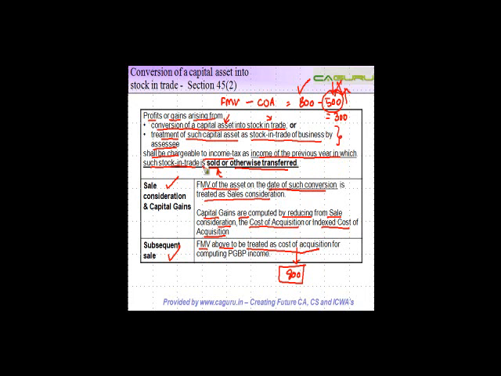This is also, if you see logically, if you treat 500 as the cost of acquisition, what you will do is you will tax 1000 minus 500 is equal to 500 as tax. 500 you've taxed here, 300 you've taxed here, whereas in reality, if sale consideration is 1000, this is 500, the capital gain, the gain is only 500. Hence, it is only fair that this fair market value is treated as the cost of acquisition. And the difference between the two, which is my 1000 minus 800, which is 200, is treated as profits and gains of business and profession. Right?